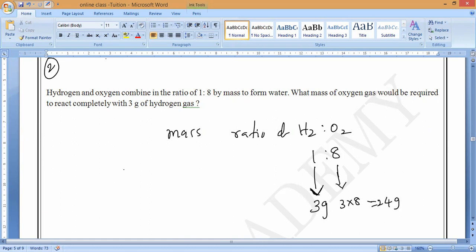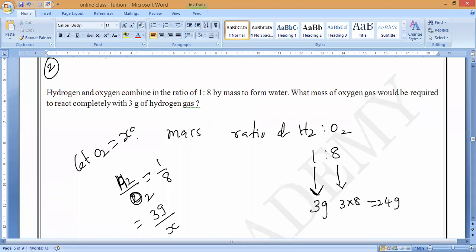Let us go with the method now. As we know, the mass ratio of hydrogen divided by oxygen is equal to what, guys? 1/8. Yes or no? Mathematics. Now, what is the mass of hydrogen? Mass of hydrogen is 3 grams. Let the mass of oxygen be X grams. Which is equal to 1/8.